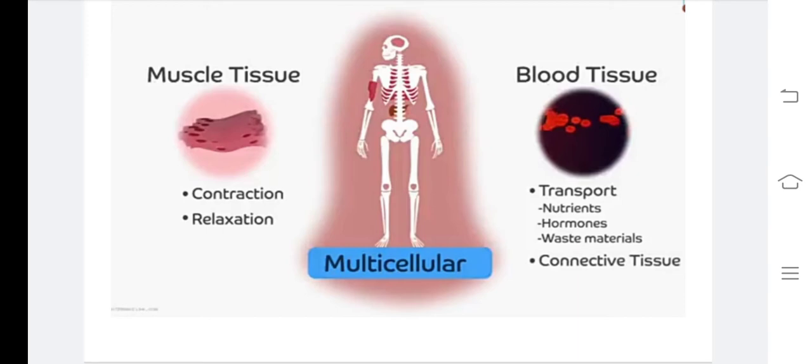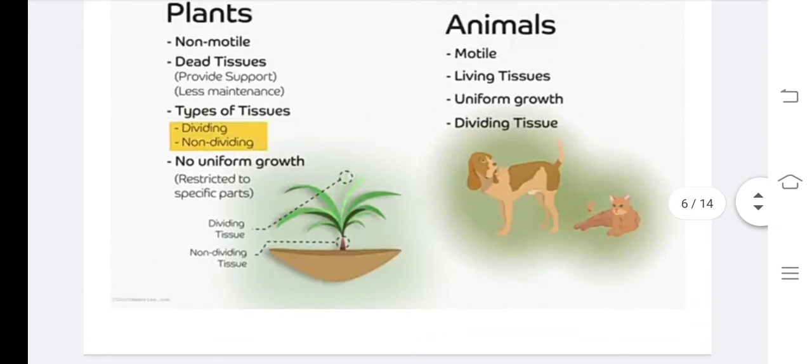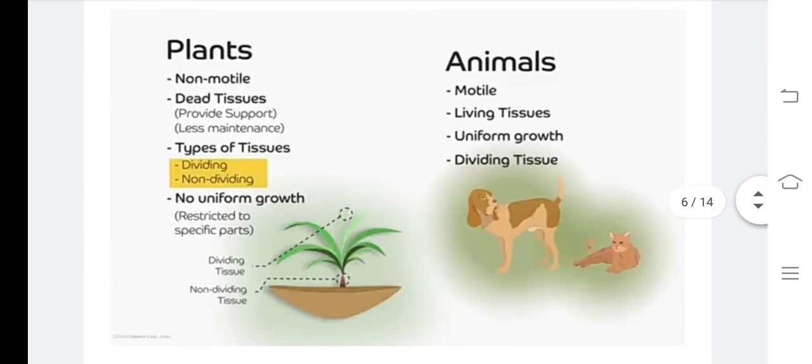Do you think plants have tissues too? Are all the tissues of plants and animals similar? Not at all. But plants do have tissues, though not like animals. For example, plants are stationary. Observe the diagram. Plants do not move from one place to another, right? What about animals? They move from place to place.